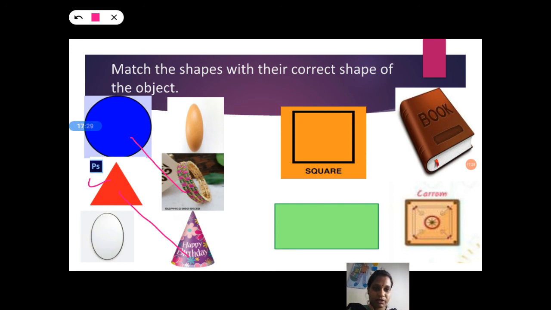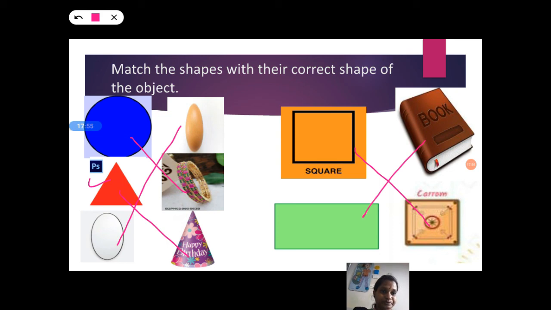Next, third one is an oval. Which is an oval shape here? Egg. So match it like this. Next come to this side. Square. Which object has a square shape? Carom board. Yes, carom board. Rectangle. Which object has a rectangle shape here? Book.